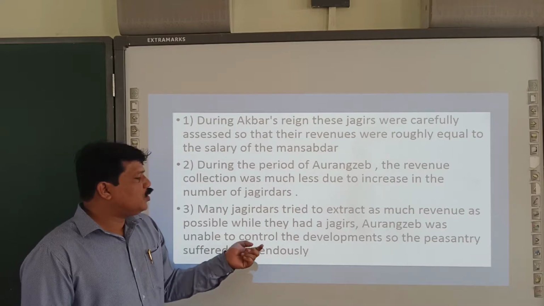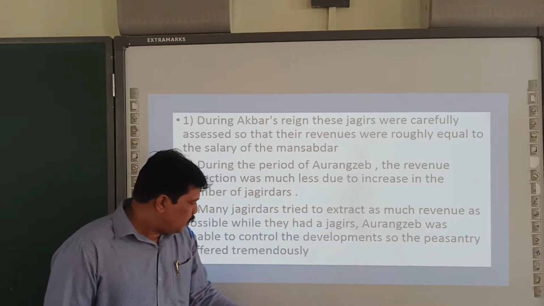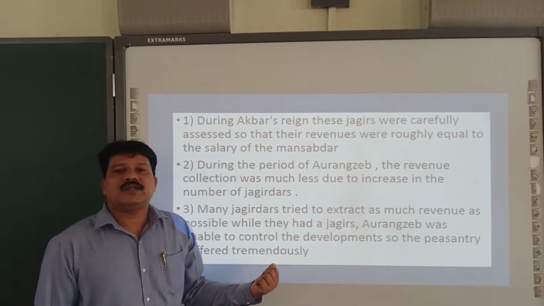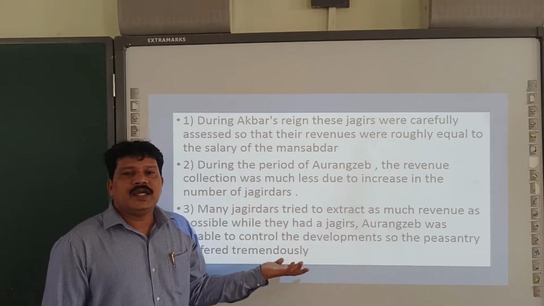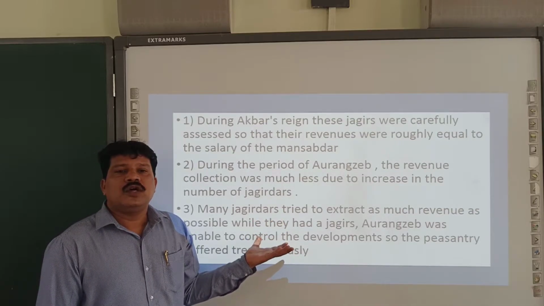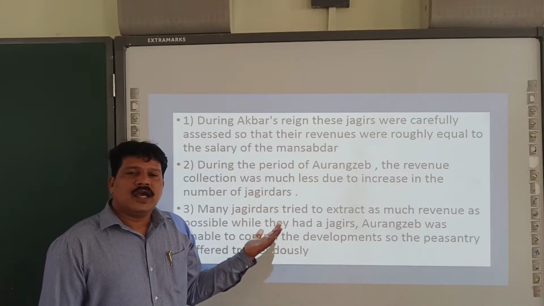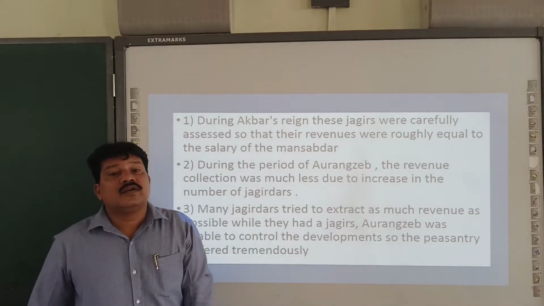Aurangzeb was unable to control this development. So the peasantry suffered tremendously. Because of the increase in the number of jagirdars, Aurangzeb could not control their activities, and as a result, peasants and poor farmers suffered very badly.